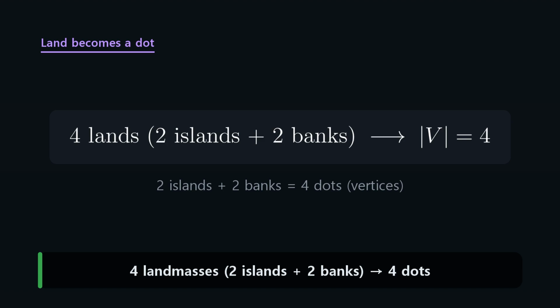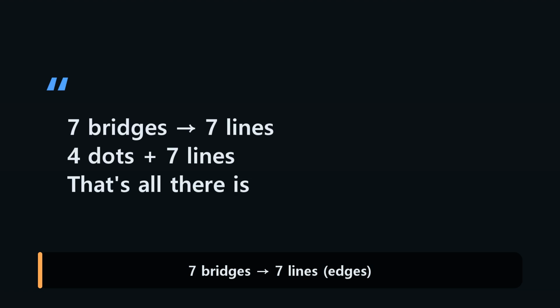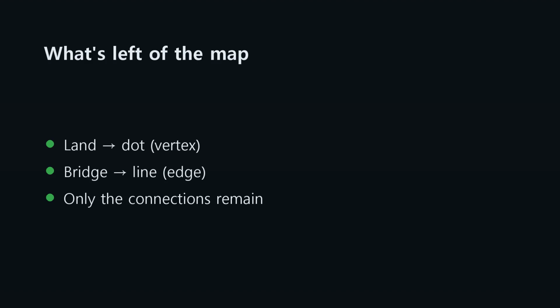So Euler turned the 4 landmasses, 2 islands and the 2 banks, into 4 dots. The 7 bridges become 7 lines joining those dots. That is all that's left of the map. Areas and lengths are gone, yet the problem is untouched. All that remains is connection.